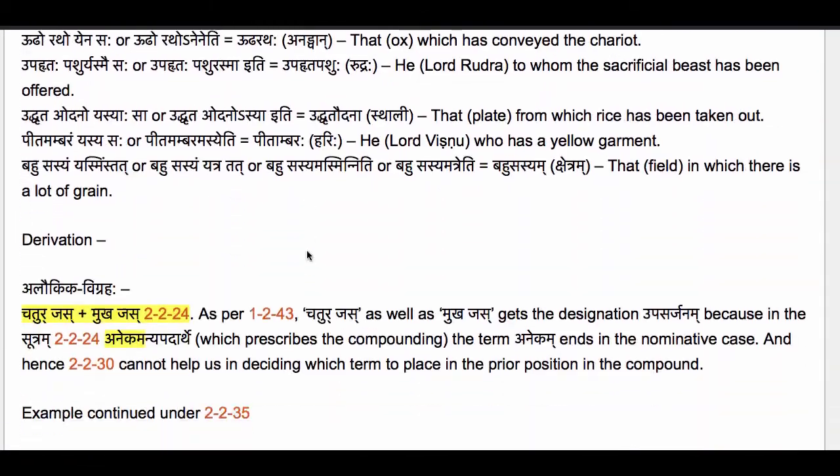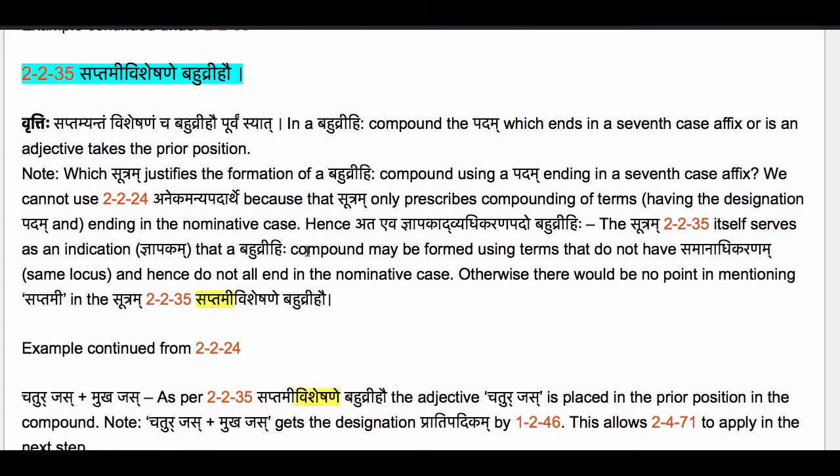Because when are we going to have a saptamyantam padam in a bahuvrihi compound? Because every constituent member of a bahuvrihi compound should end in the nominative case. That is why the note here says, which sutram justifies the formation of a bahuvrihi compound using a padam ending in the seventh case affix? We cannot use 2224 anekamanya padarthe because that sutram only prescribes compounding of terms ending in the nominative case.